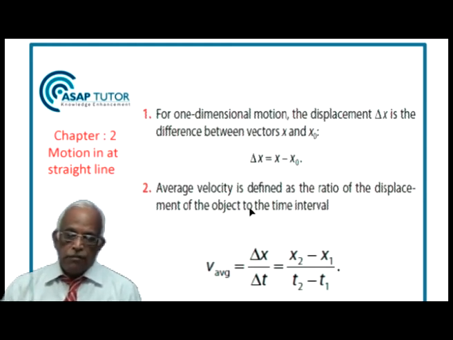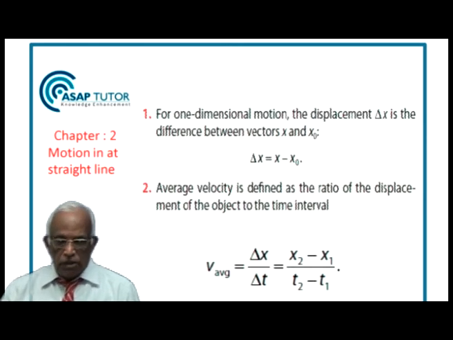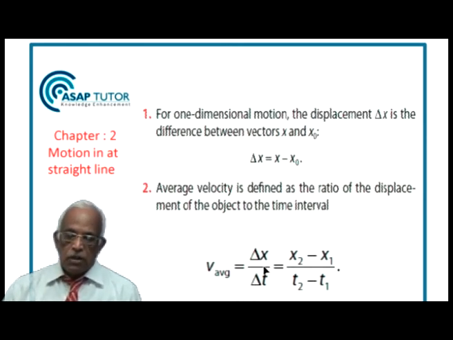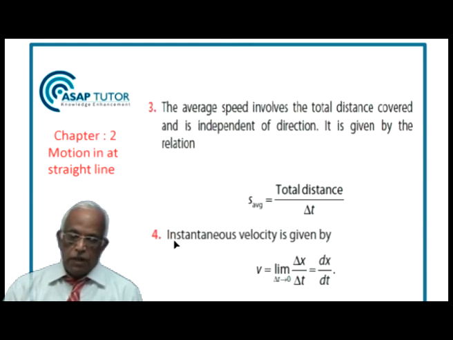Average velocity is defined as the ratio of the displacement of the object to the time interval. So I'll say v average is delta x over delta t, which is x2 minus x1 divided by t2 minus t1. Then we have the average speed, which involves total distance covered and is independent of direction. It is given by the relation S average is equal to total distance divided by delta t. Notice that it has no direction.